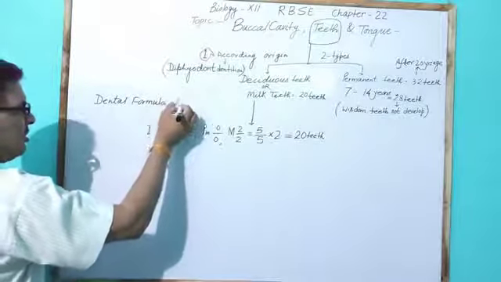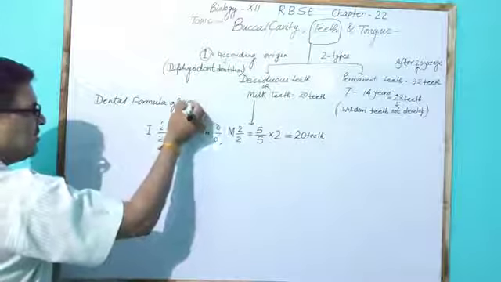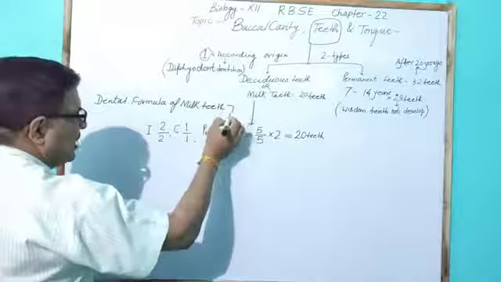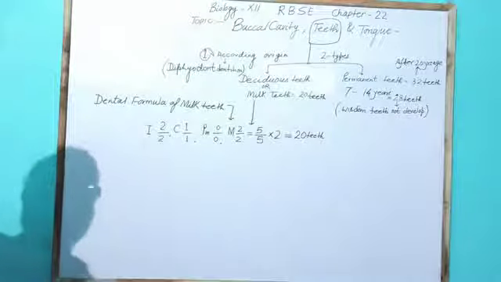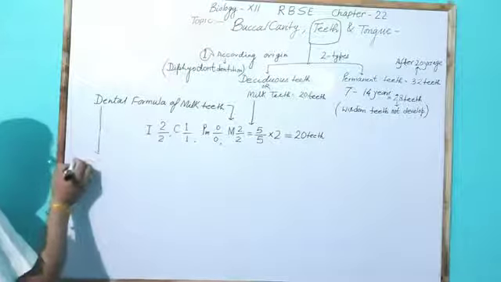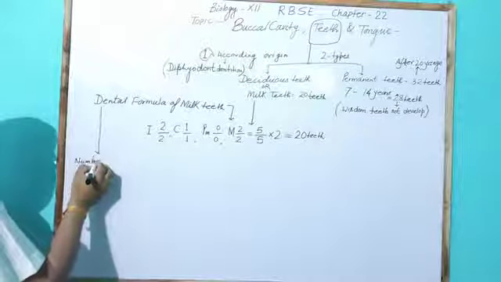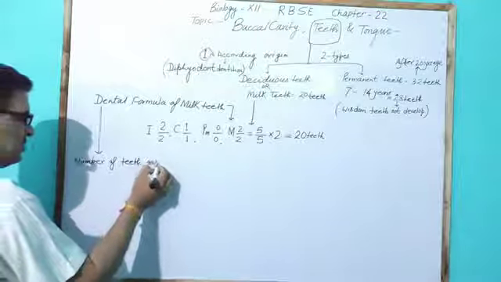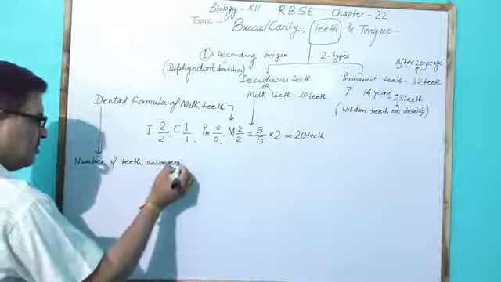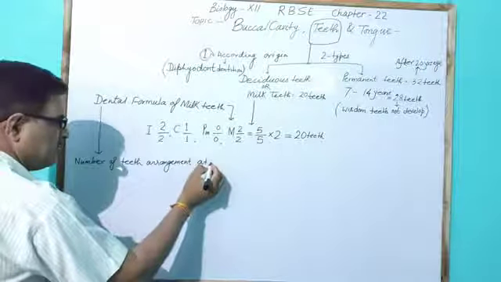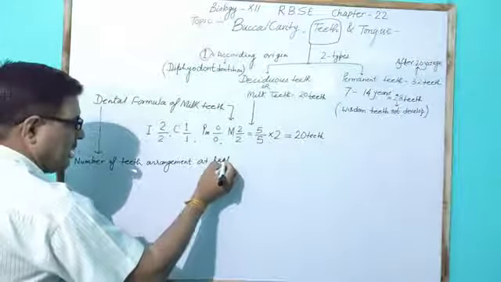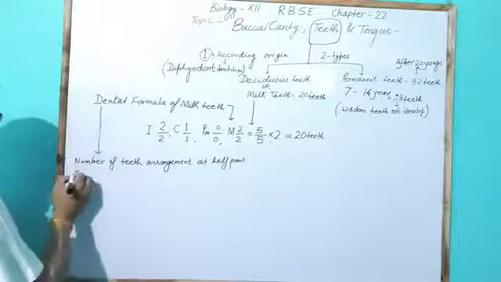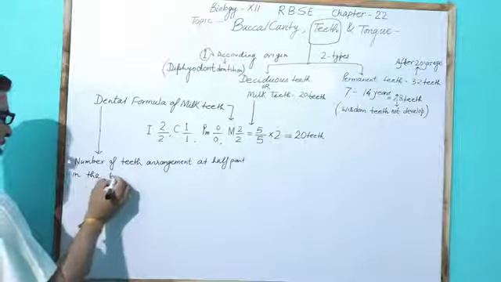What is the dental formula? This is the question. Dental formula means the number of teeth arrangement at half part in both jaws.